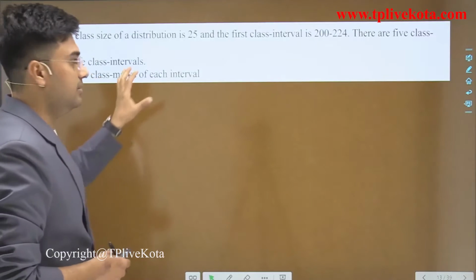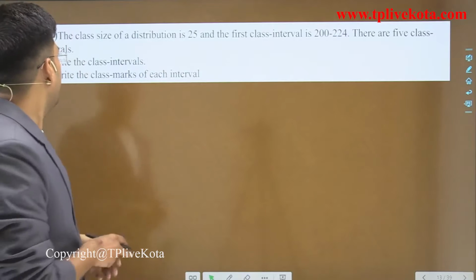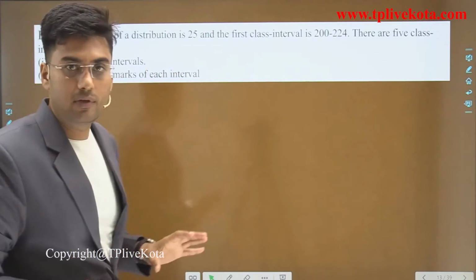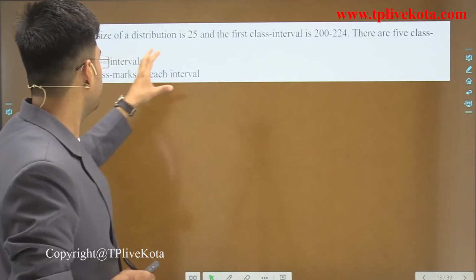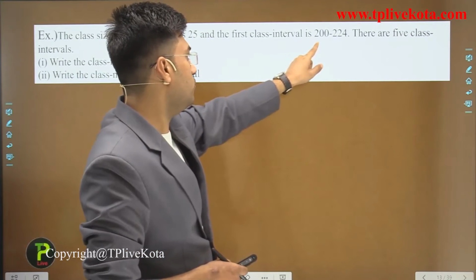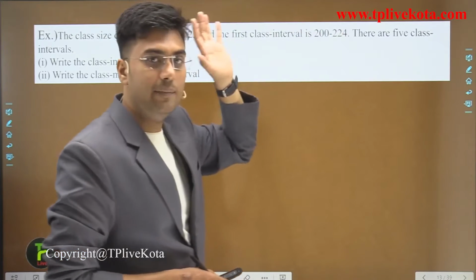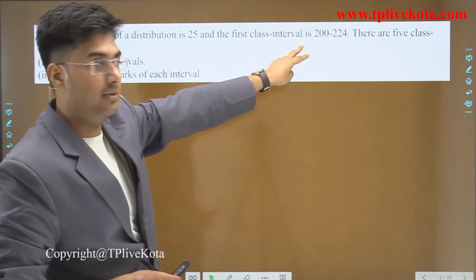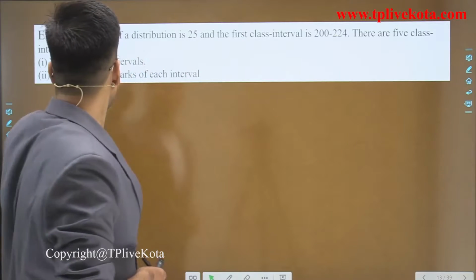Now this is our first example here, and it is given that the class size of the distribution is 25. Class size of distribution is what? 25, and the first class interval is 200 to 224. That means here we use inclusive class. Okay, there are 5 class intervals.